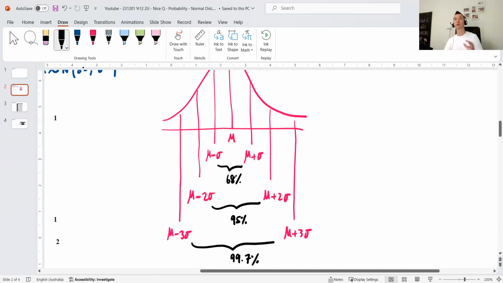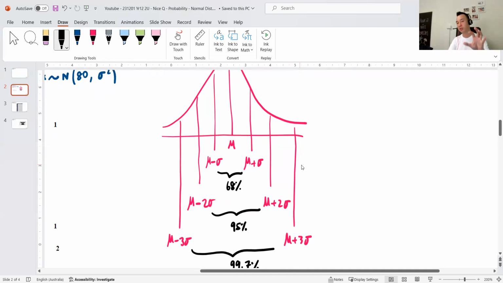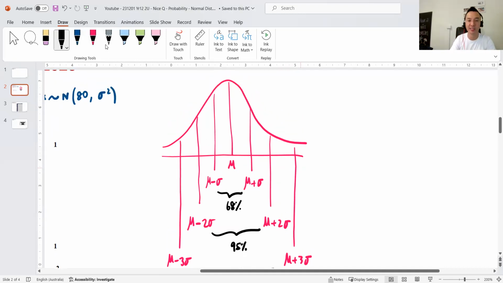They call this the empirical rule for normal distributions. Now, if you were really on top of your game, and I say this to my students all the time, because the normal distribution is symmetrical, you can actually allocate all the percentages to the areas in the curve. So for example, 68 divided by 2, that's 34% and 34%. Symmetrical. 95 divided by 2 is 47.5, so that's already 34, which leaves 13.5% and 13.5%.